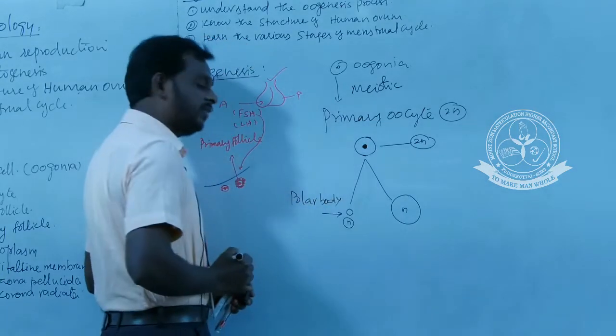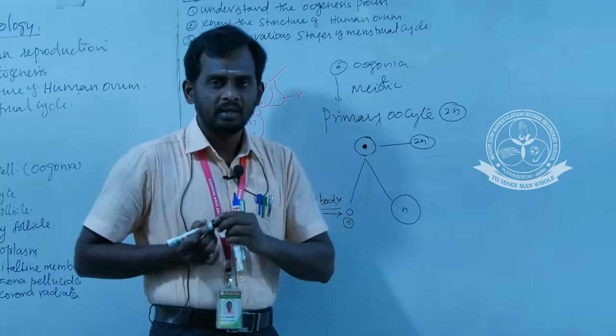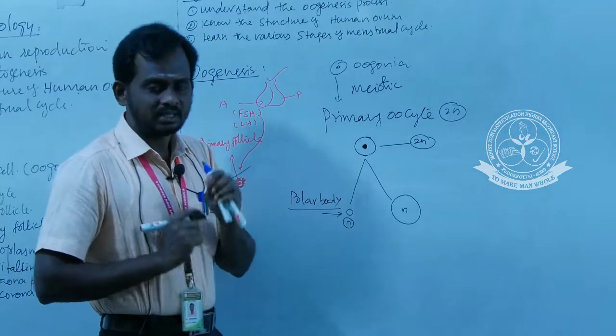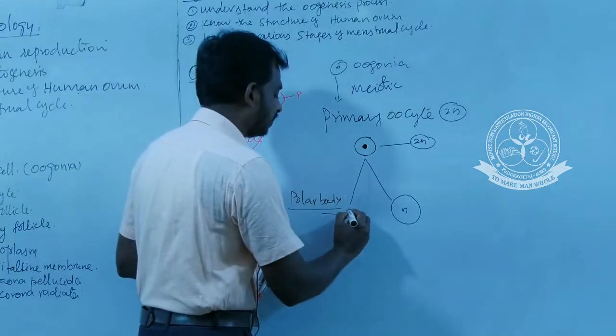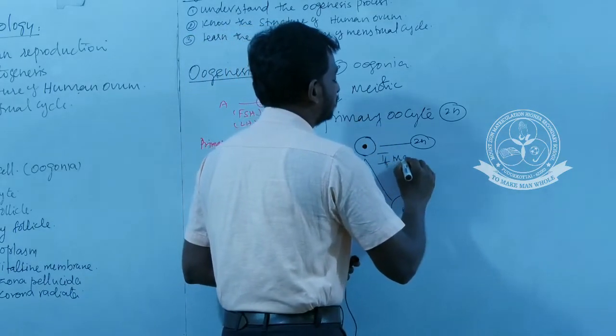So what is necessary for the formation of this polar body? Maybe a hard question or a higher order thinking question. The polar body is nothing but a structure formed during the first meiotic division.